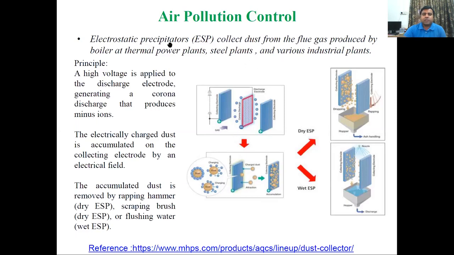So the electrostatic precipitator collects dust from the flue gas produced by boilers at thermal power plants, steel plants, and various industrial plants.